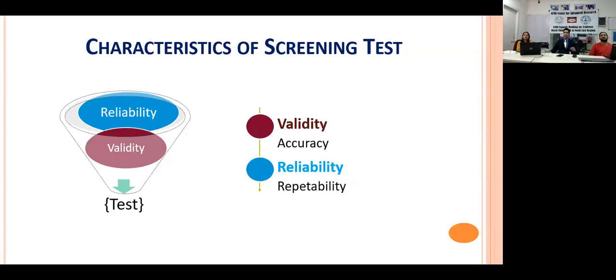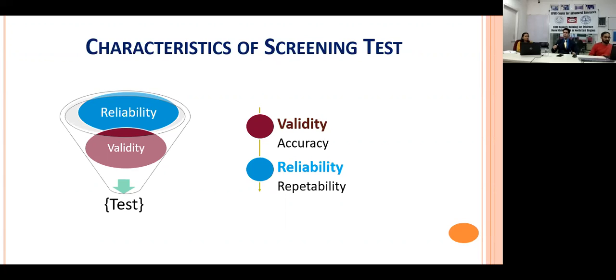That is accuracy. And reliability is, now a person's weight is 50 kg, but the machine or the instrument consistently measures a weight of 60 kg. Although the machine is reliable because it is continuously measuring the weight as 60 kg instead of the actual weight of 50 kg,